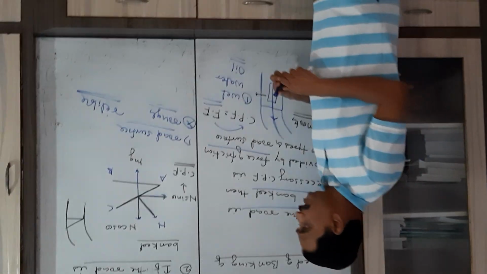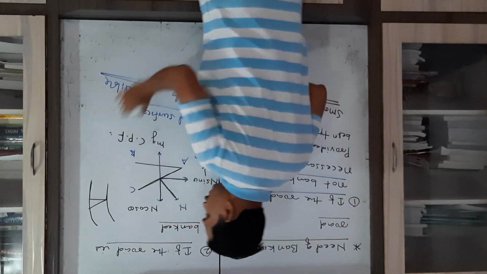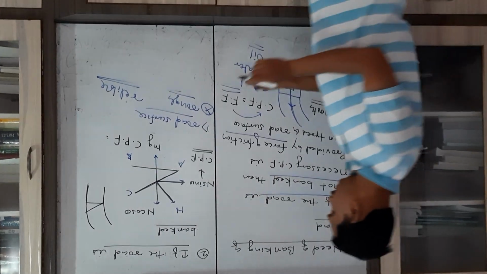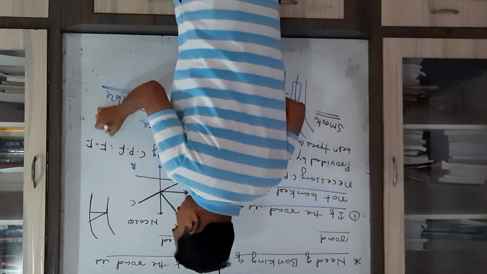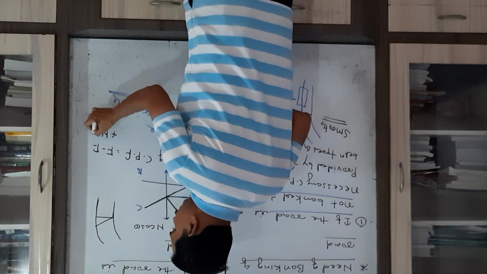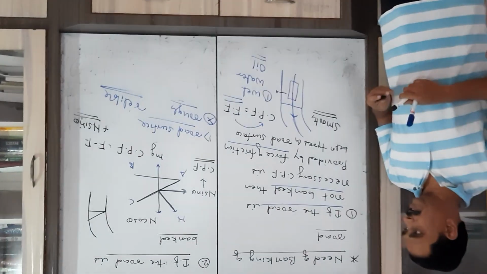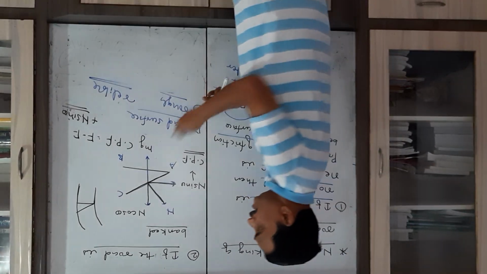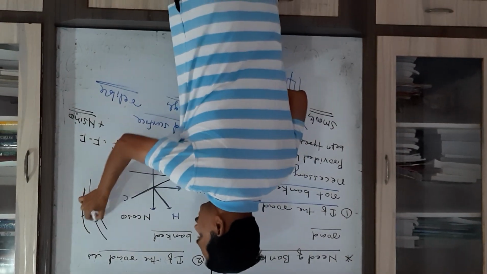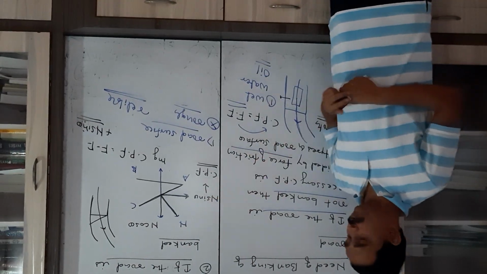That's why we get the necessary centripetal force from two factors, that is the force of friction plus one component of normal reaction, that is the N sin theta. That's why this vehicle can be safely turned along the curved road.